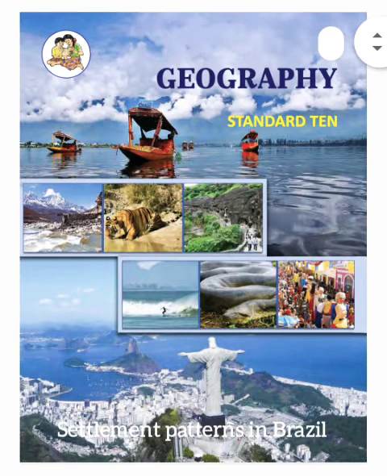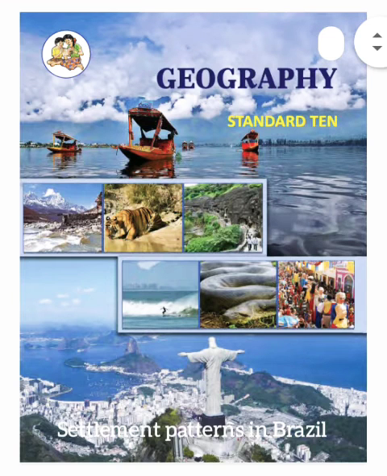Dear students, as you know, yesterday we learnt the first point from the lesson Human Settlements, and that point was examples of settlement patterns in India. When we were learning that point, we observed that in India the human settlements are not the same everywhere. There is a lot of difference.